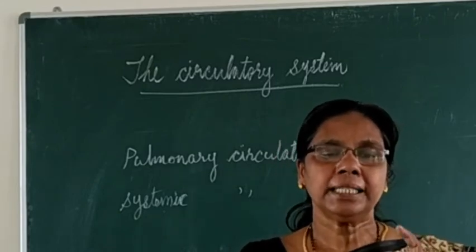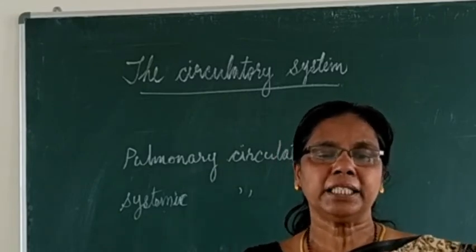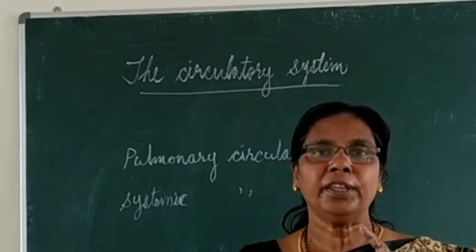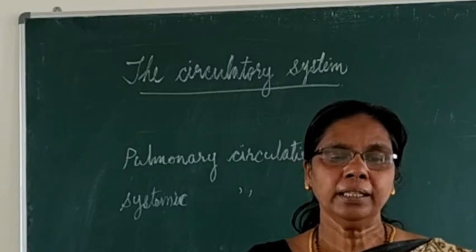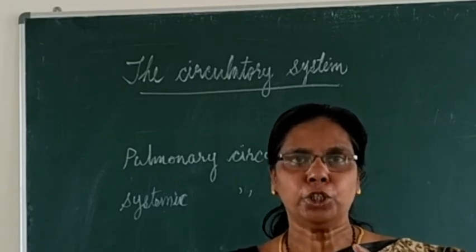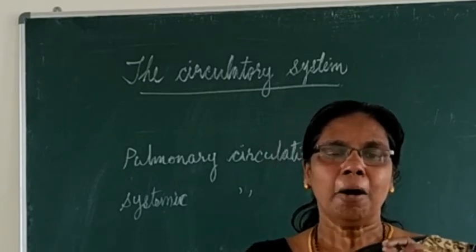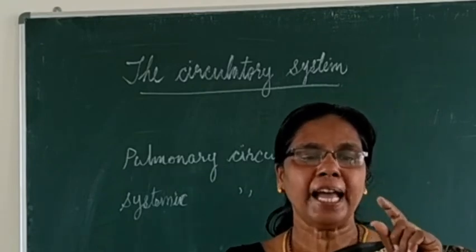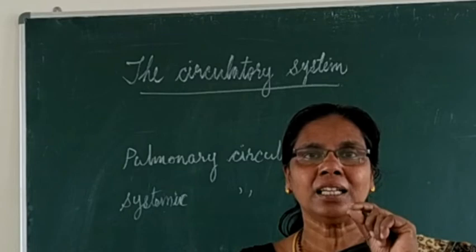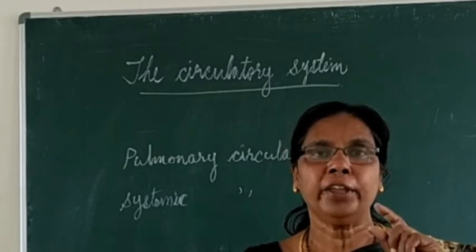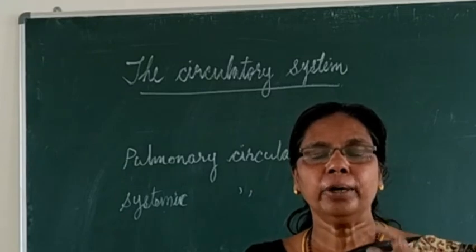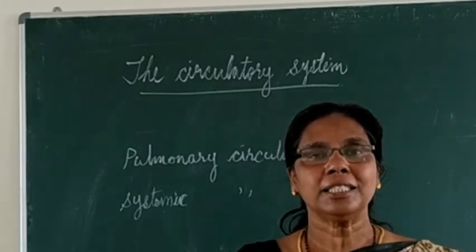So pulse is an alternate expansion and elastic recoil of the wall of the artery during the ventricular systole. That is what is called as pulse. Once more, it is the alternate expansion and elastic recoil of the wall of the artery during ventricular systole.